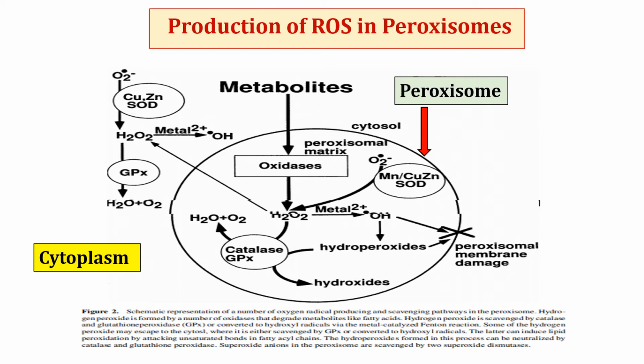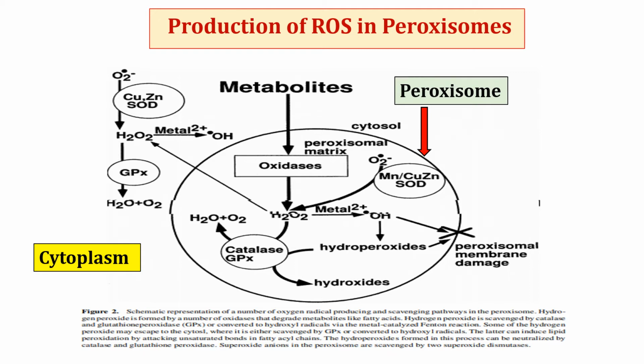But metal ions like iron and copper are present in abundant amount in the cell. So they can convert hydrogen peroxide into hydroxyl radical by Fenton reaction. This radical can also be converted into hydroperoxide. Both hydroxyl radical and hydroperoxide can cause damage to the peroxisomal lipid membrane, and there can be leakage and damage to the cell membrane.